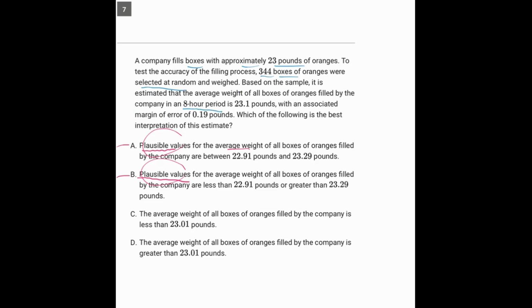But the important thing here is that the average that was found after the study was 23.1 with a margin of error of 0.19. So on the high side, we could have a result of 23.29. That means we added 0.19. And on the low side, we could have a total of 22.91. That's 23.1 minus 0.19. So what are we saying? Based on the fact that we didn't count every single box of oranges in the company, we know that a plausible result for counting the amount of oranges in each box is somewhere between 22.91 and 23.29.